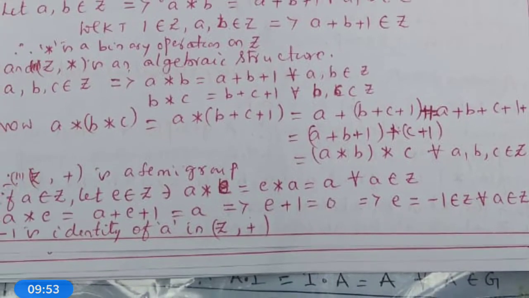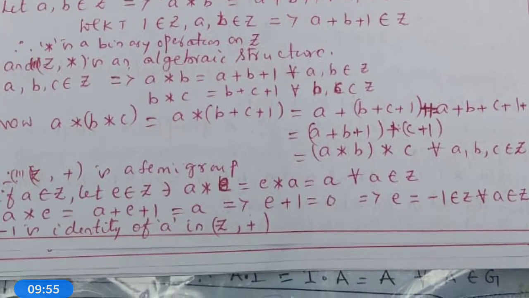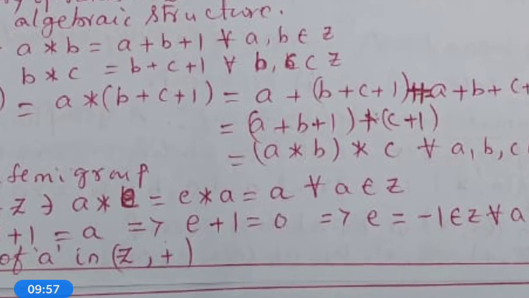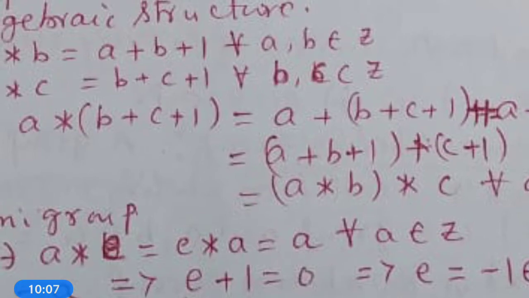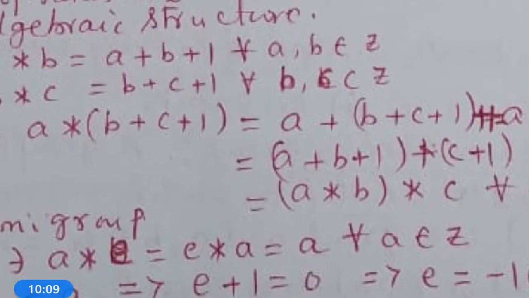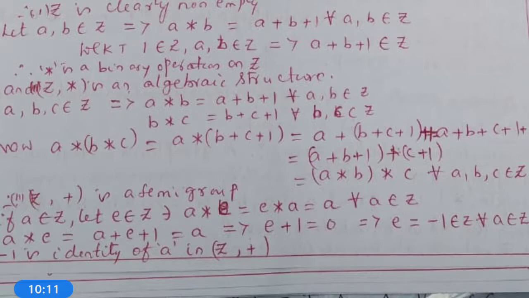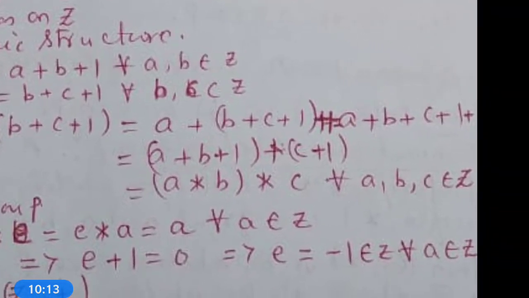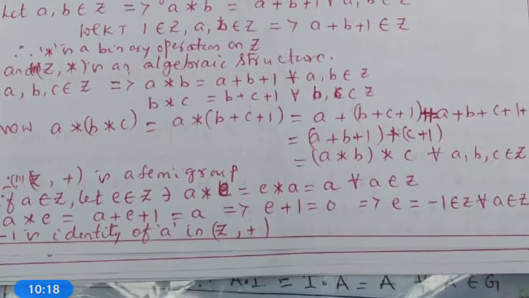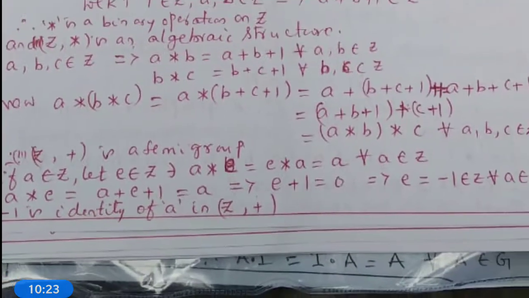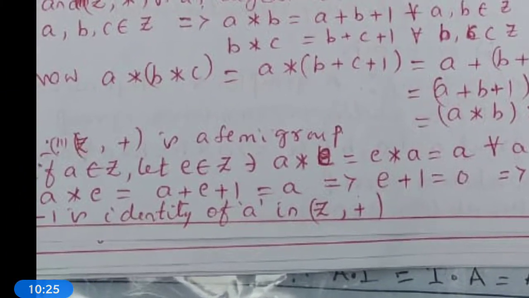Therefore, a star (b + c + 1) = a + b + c + 1 + 1, which can be rearranged as (a + b + 1) + c + 1. This is equal to (a star b) star c for all a, b, c belongs to Z. Therefore, the associative property has been verified on Z with respect to star. Therefore, (Z, star) is a semigroup.